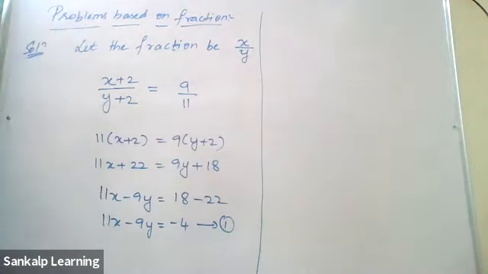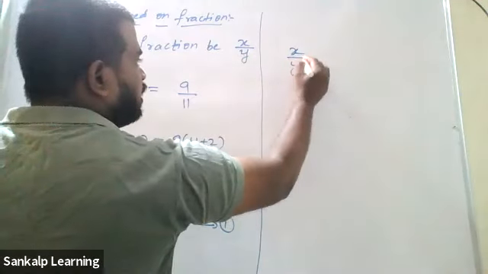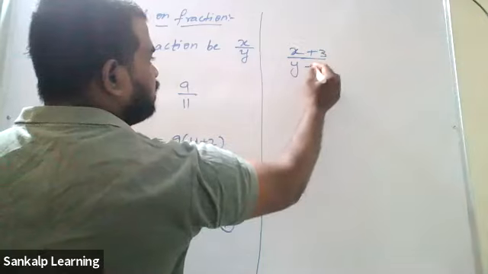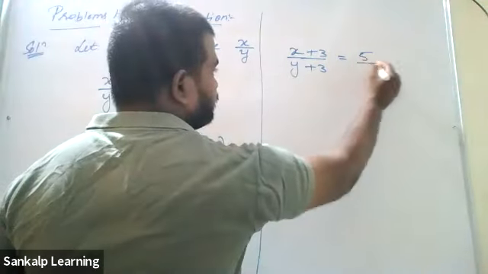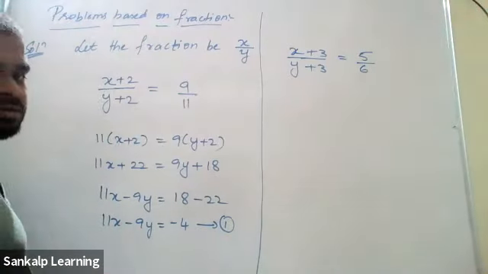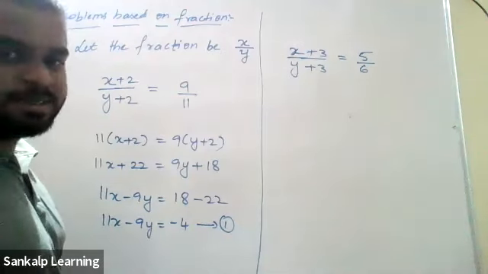How do you get the second equation? They have given the hint. If 3 is added to both numerator and denominator, it becomes 5 by 6. The fraction is x by y. If I add 3 to the numerator and 3 to the denominator, it becomes 5 by 6. Again, what should we do here? Do whatever you wish, sir. Don't ask me.